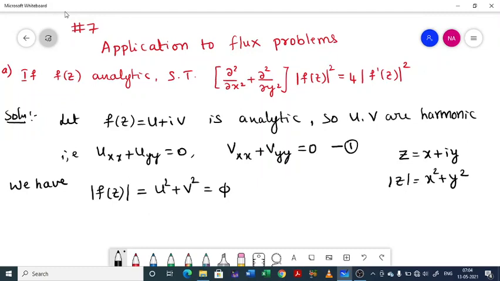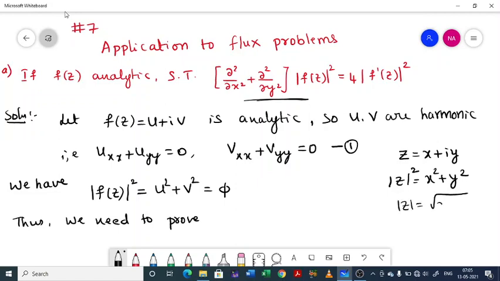Now if we call this phi, the actual statement we need to prove takes the form ∂²/∂x² plus ∂²/∂y² of mod f of z whole square. But mod f of z whole square is, similar to mod z square, actually mod z is square root of x square plus y square, right?